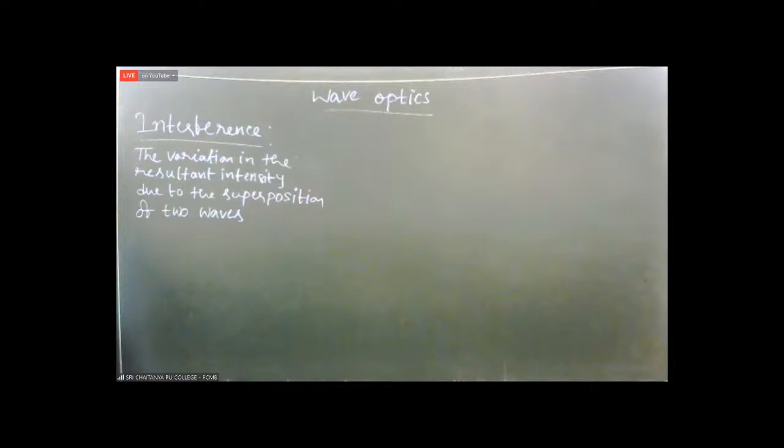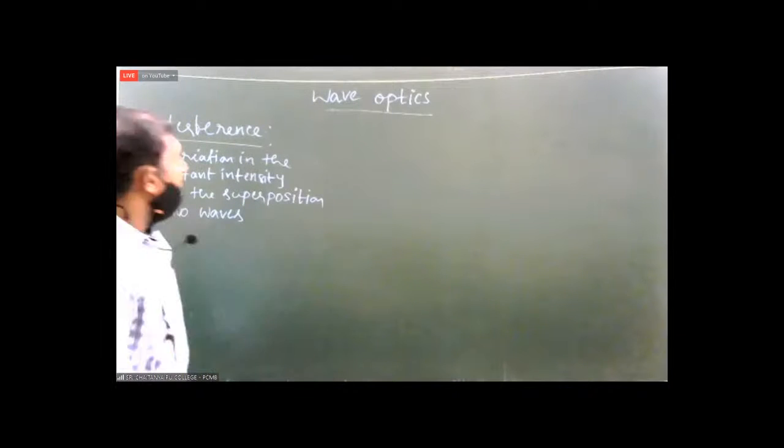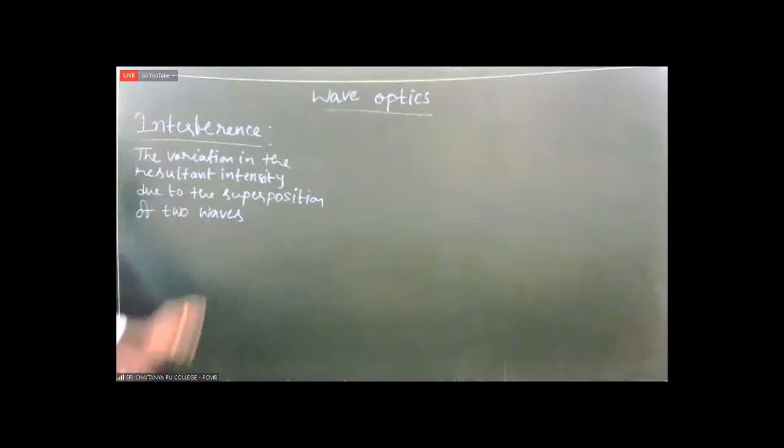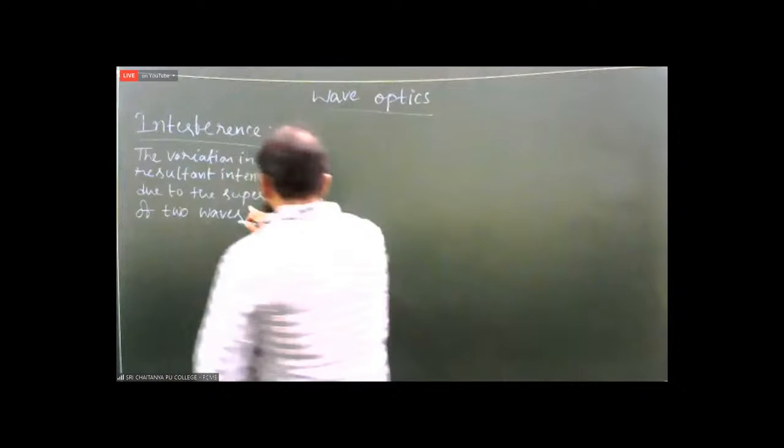The variation in the resultant intensity due to the superposition of two waves is nothing but called as interference. Superposition. Superposition means what? Combining with each other. Whatever the number of waves you can take, that is 2, 3, 4, or anything you can take, any number of waves we can consider to get superposition.